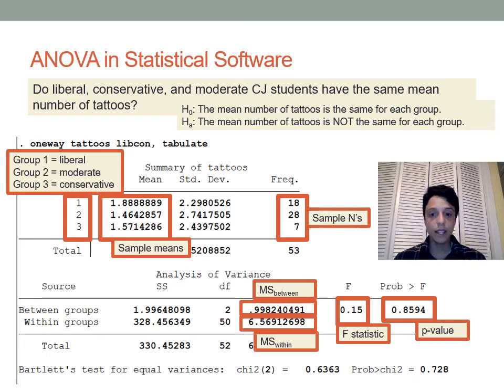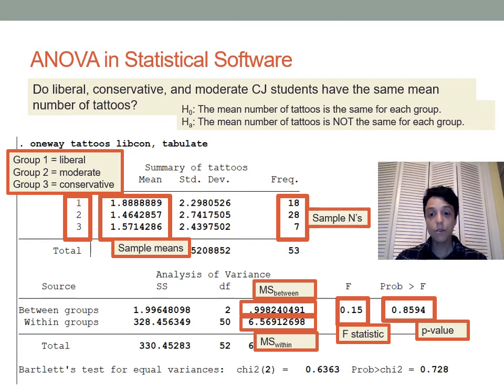There's a really, really good chance, in other words, that if liberal, conservative, and moderate CJ students at Rutgers all had the same number of tattoos, we would have gotten sample differences as big as the ones we got in the class survey. So unlike the example earlier, this would be an example of failing to reject the null hypothesis, and so we would not be able to rule out the idea that the number of tattoos among students of different political ideologies are the same.